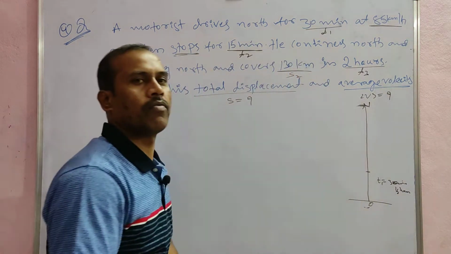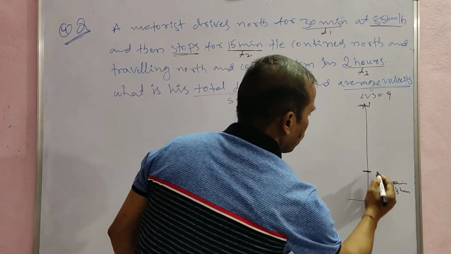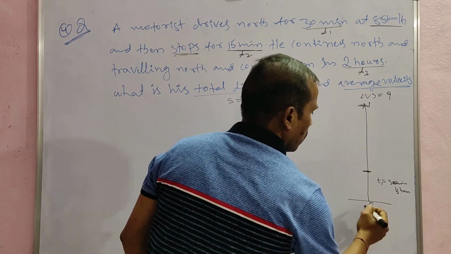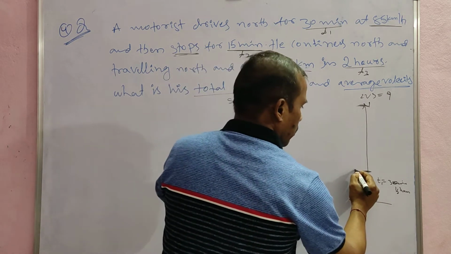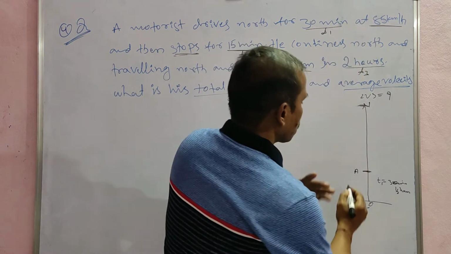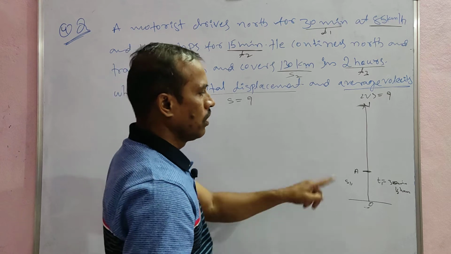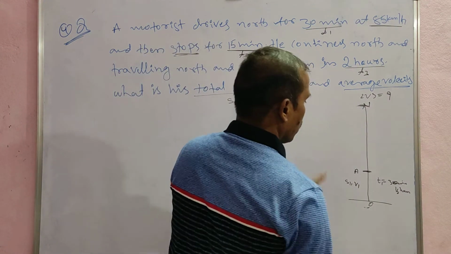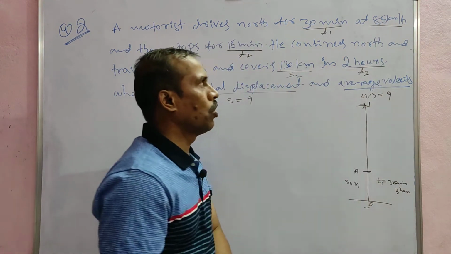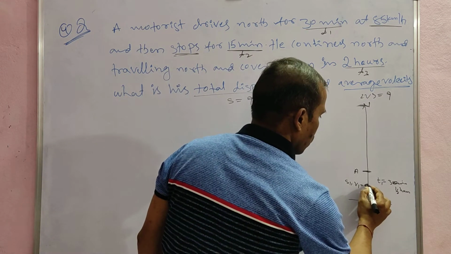T1 is equal to half hour. Next, displacement, this is the displacement from A to B. For example, for the person to reach the point A, this displacement is S1. The velocity of the person, V1, is equal to 85 km/h.